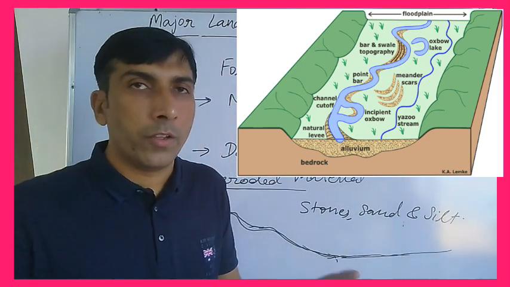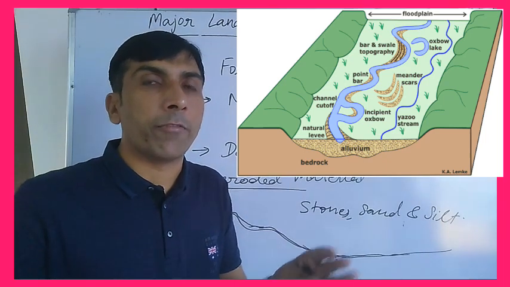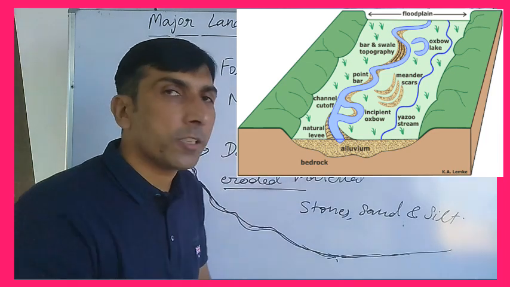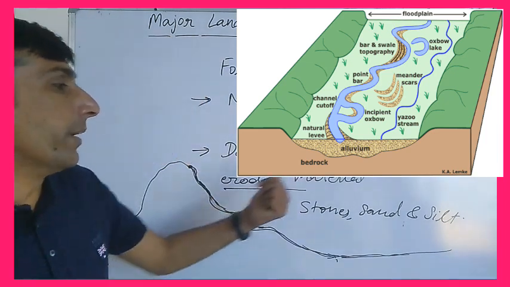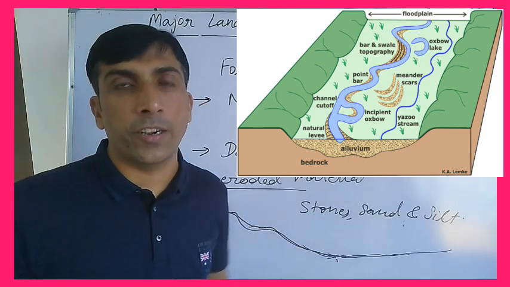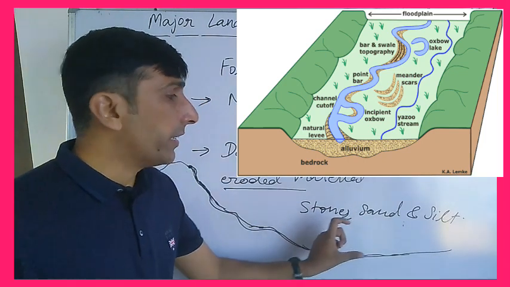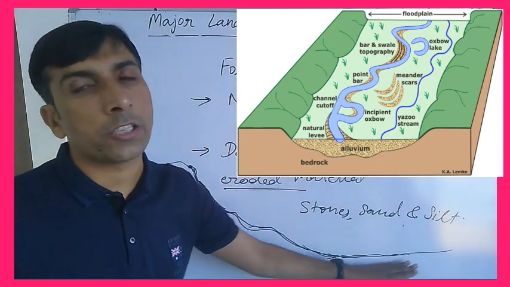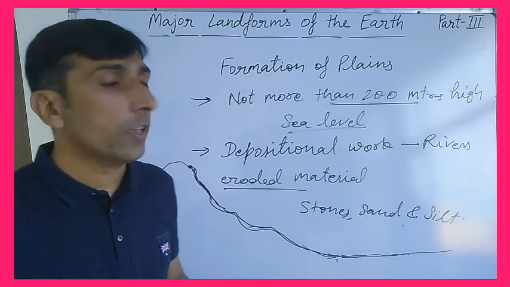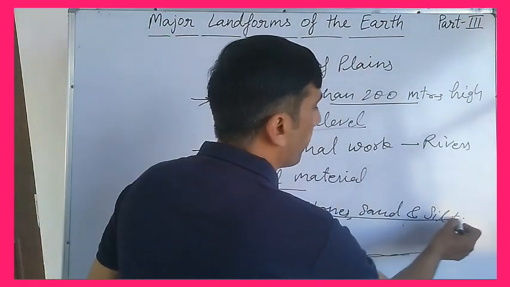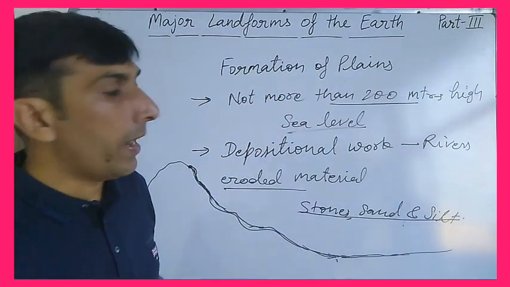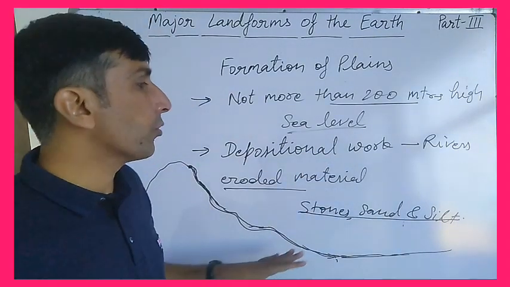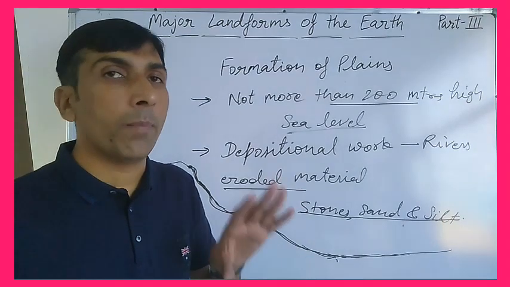During the flood, you have heard about the flooded plain area, because these areas are generated by the rivers. The river carries eroded material like stones, sand and silt, and then these materials are deposited by the rivers on the Piedmont zone or the gently sloping areas. So in this way these materials form the plain area, and these materials make them fertile areas. So this is the process of the formation of plain area.